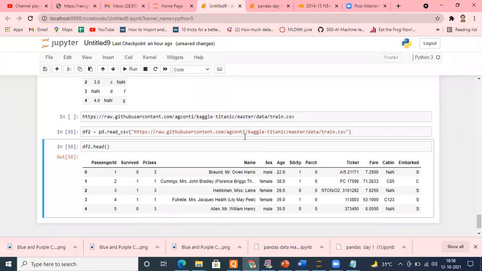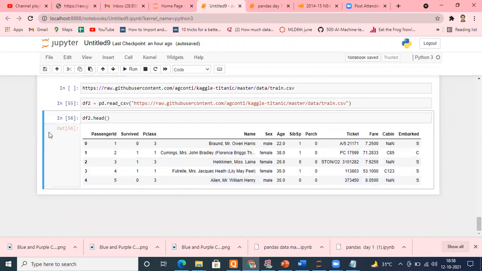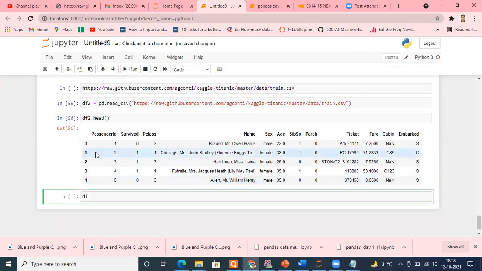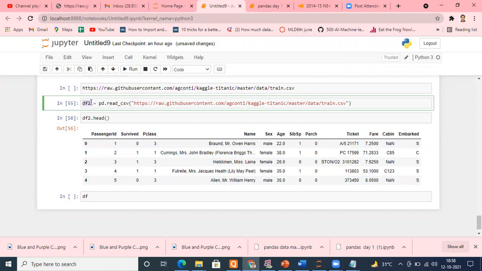Now, once we have gathered the data in a data frame structure, we can easily save that data wherever we want. For example, I'm going to type df2. This entire information is saved inside df2.